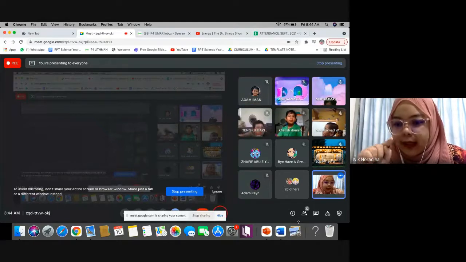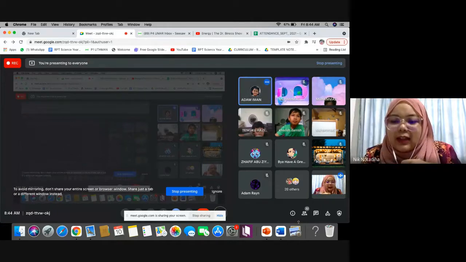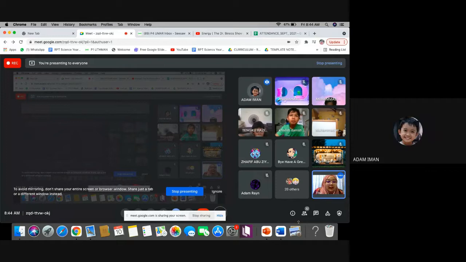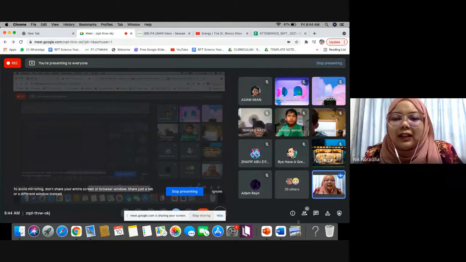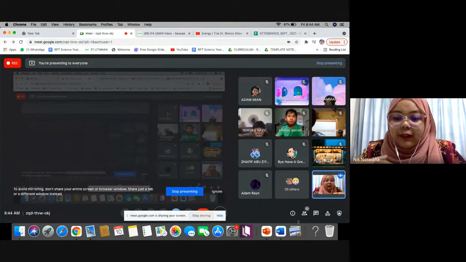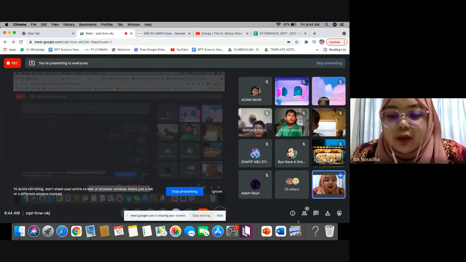It starts with K. Kinetic energy. So what did we do? We cycle the bike. So our feet are moving or not when we cycle the bike? Yes, our feet are moving.